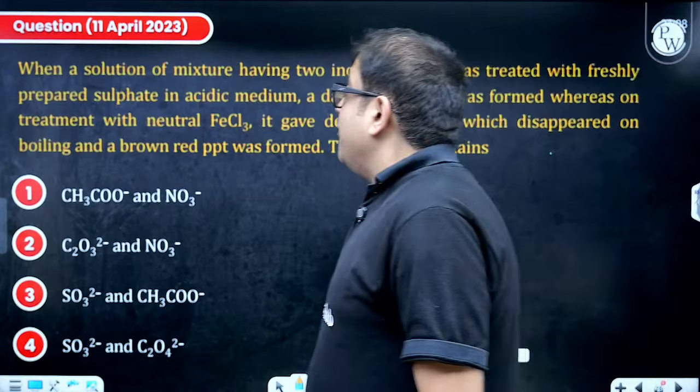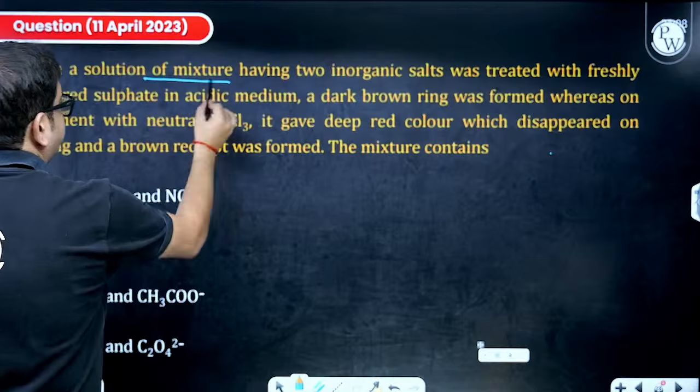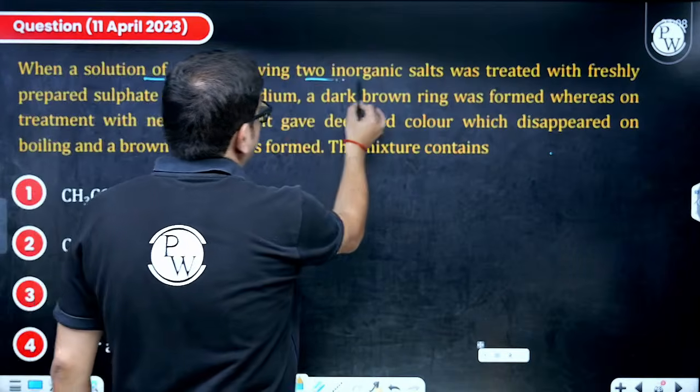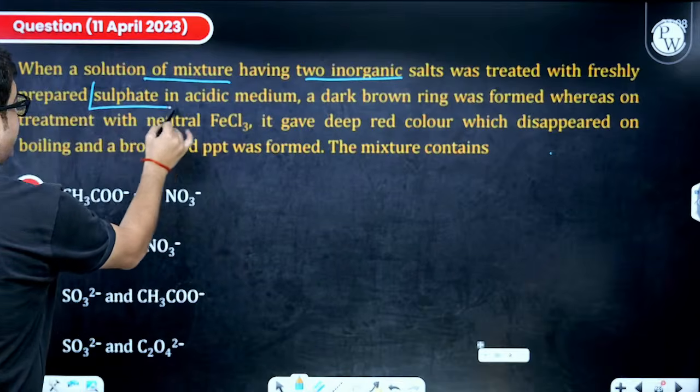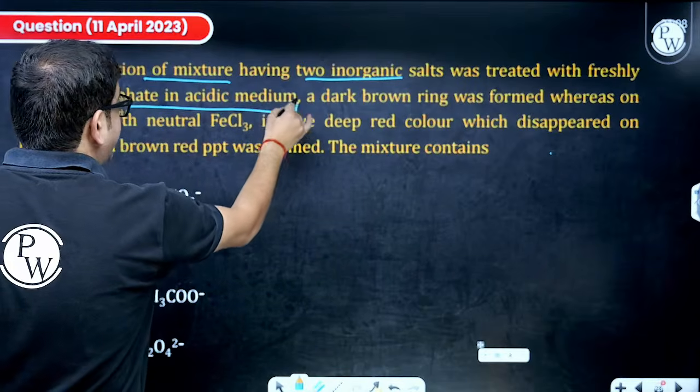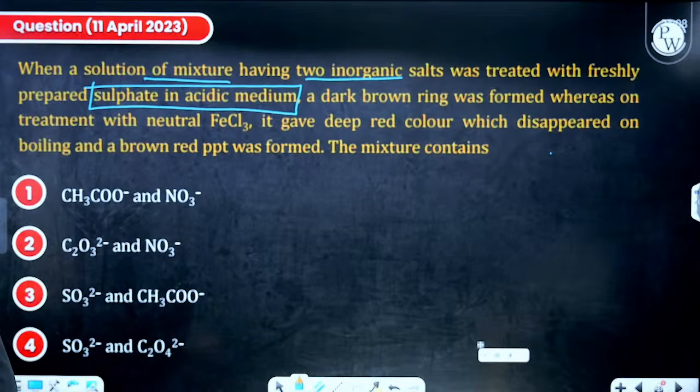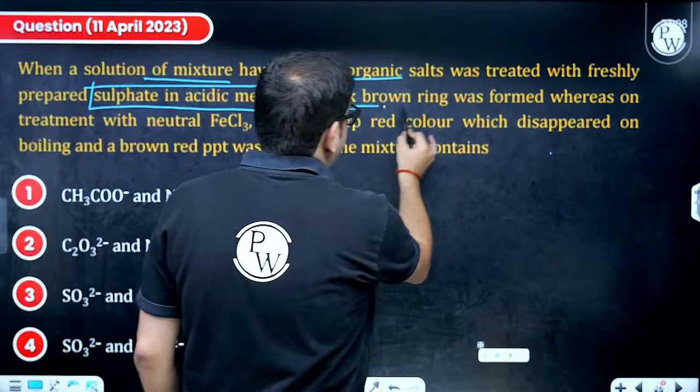Now, when a solution of a mixture having 2 inorganic salts was treated with freshly prepared ferrous sulfate in acidic medium, a dark brown ring was formed.